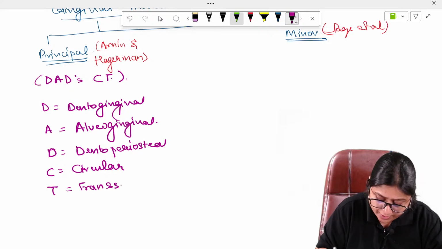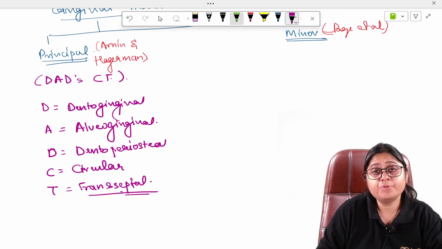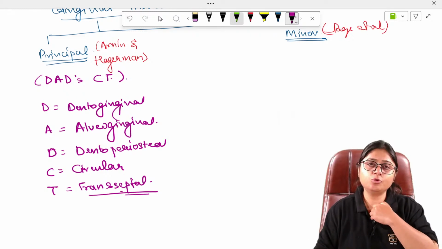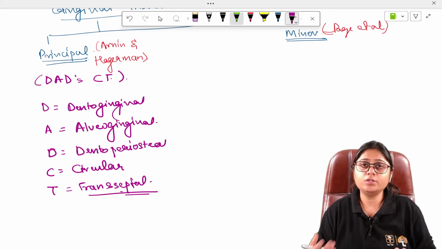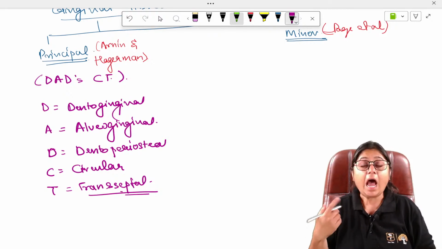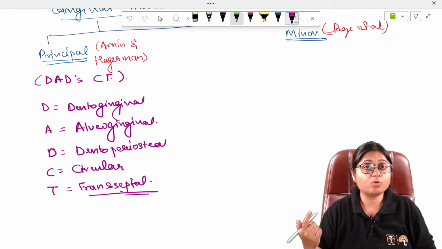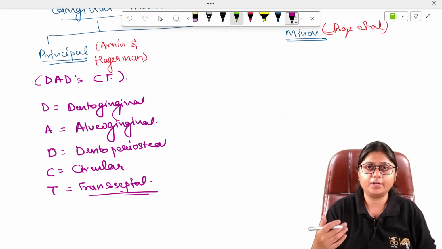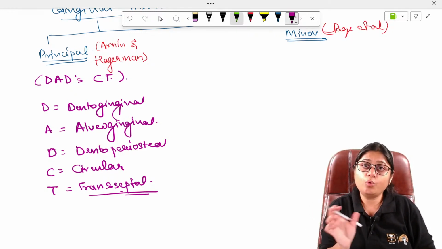Now transseptal fibers, some consider these transseptal fibers to be a part of periodontal ligament. Some consider them to be a part of dentogingival unit or gingival fibers. But guys, mostly these transseptal fibers are a part of gingival fibers only because they are not located in the periodontal space. They are located above it. Transseptal fibers connect adjacent teeth.